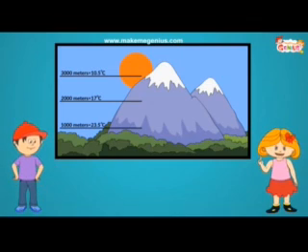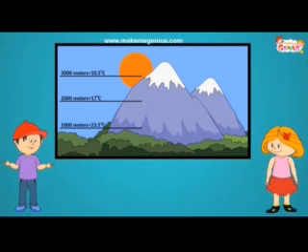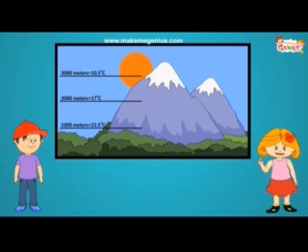Yeah, direction of sun rays and elevation are 2 important factors that affect the climate of a place. Are there any other factors? Yeah, there are many, like ocean currents, terrain, etc., but we will study about them in next grade.